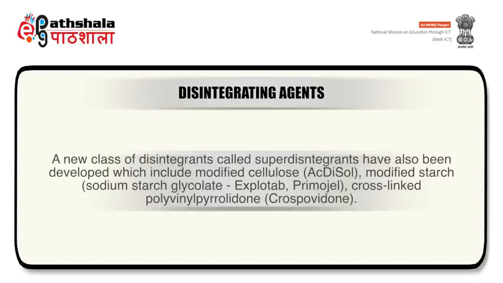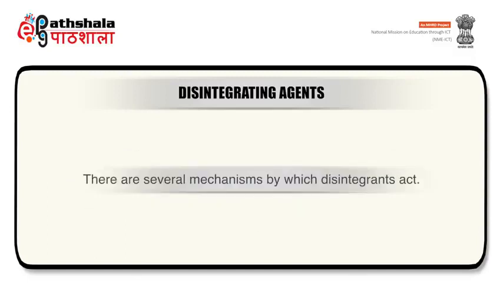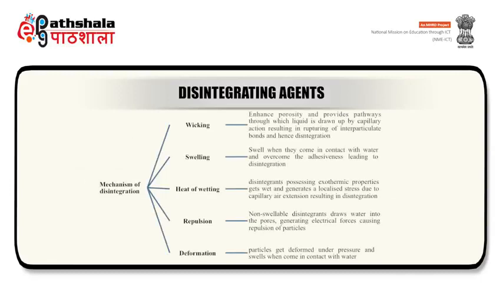A new class of disintegrants called super disintegrants have also been developed which include modified cellulose, modified starch, cross-linked polyvinyl pyrrolidone. There are several mechanisms by which disintegrants act such as wicking, swelling, heat of wetting, repulsion, deformation.